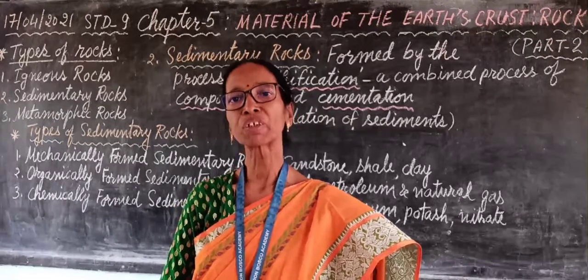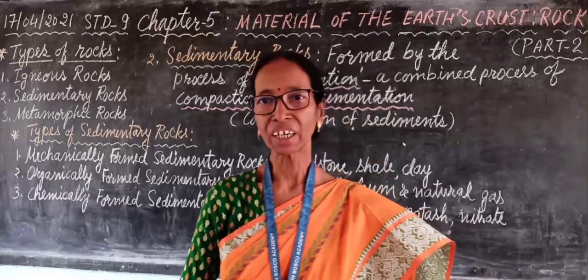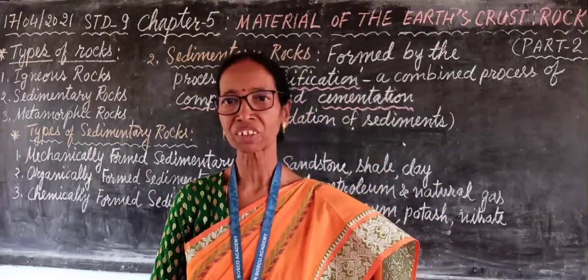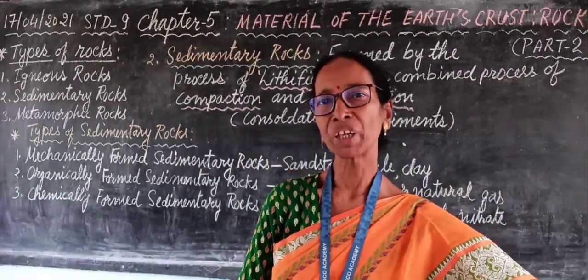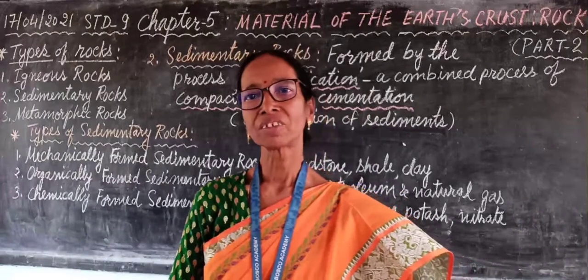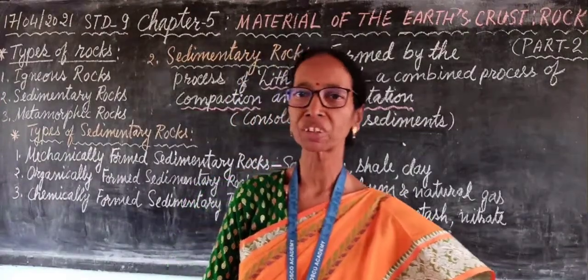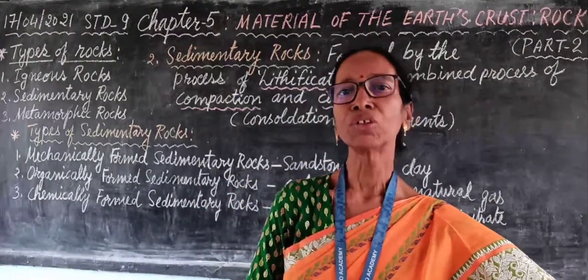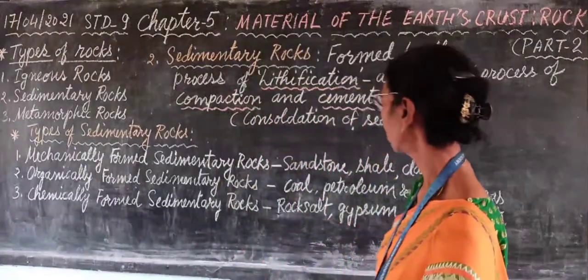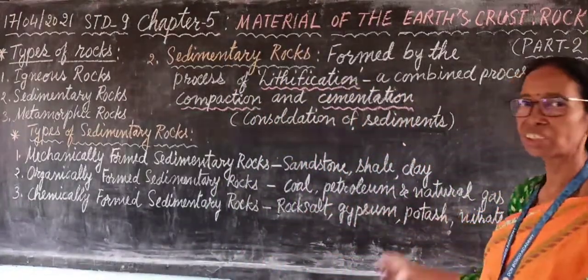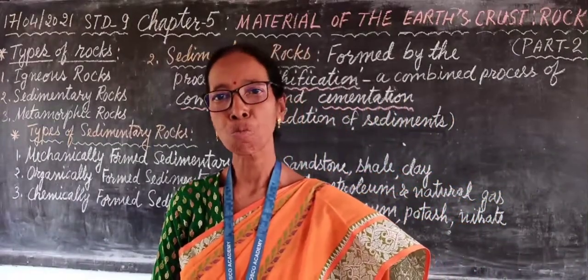Why? Because they contain organic matter. They are the remains of plants and animals, and they are main source of heat. So they are used as a fuel for various purposes. So, organically formed sedimentary rocks, some of the examples are coal, petroleum and natural gas. And I gave the example, that is coral reef.